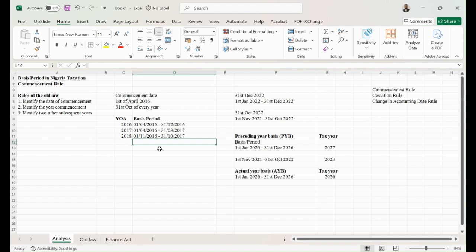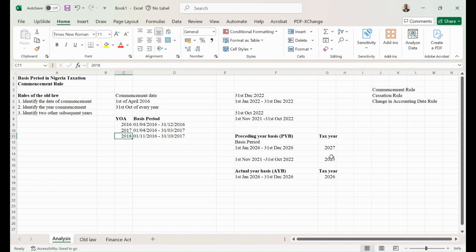You have prepared the business period on a preceding year basis. So what that means is that the year of assessment 2018 is going to be prepared using the preceding year business period, and that would consider the financial year end of the company.